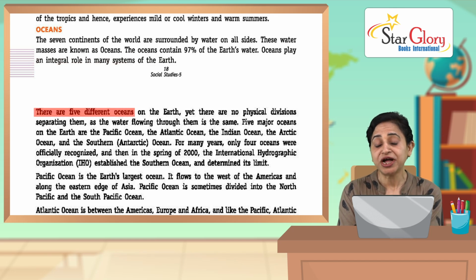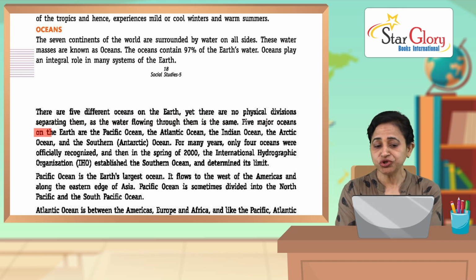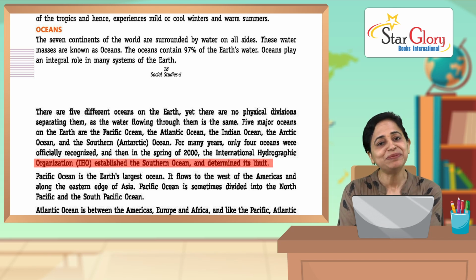There are 5 different oceans on the Earth. Yet there are no physical divisions separating them, as the water flowing through them is the same. The 5 major oceans on the Earth are the Pacific Ocean, the Atlantic Ocean, the Indian Ocean, the Arctic Ocean and the Southern or Antarctic Ocean. For many years, only 4 oceans were officially recognized, and then in the spring of 2000, the International Hydrographic Organization (IHO) established the Southern Ocean and determined its limit.